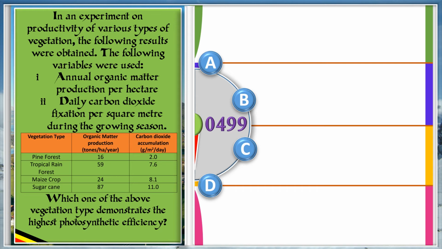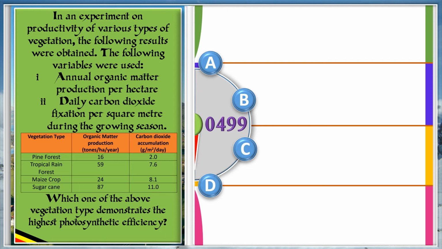We have the vegetative types, organic matter production in tons per hectare per year, and carbon dioxide accumulation in grams per meter squared per day.